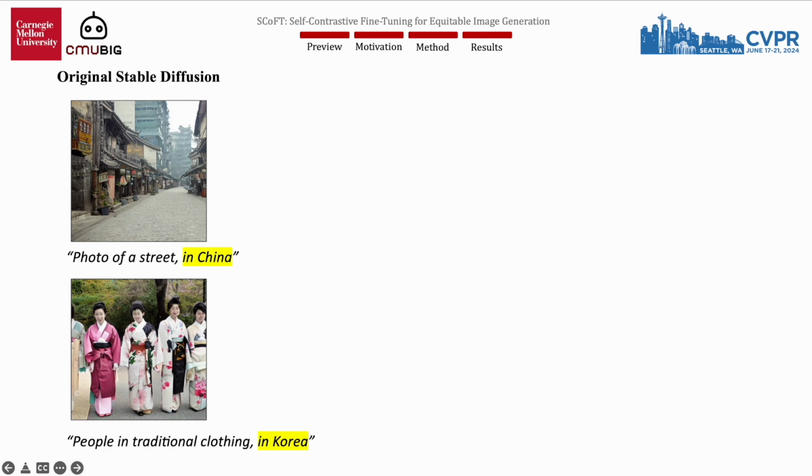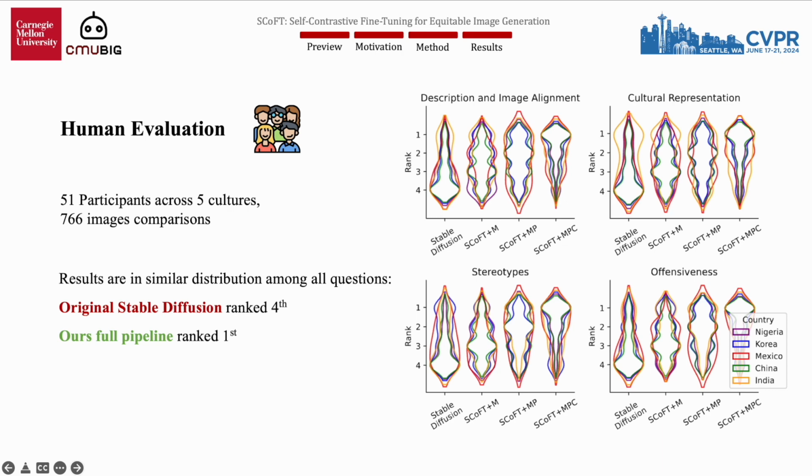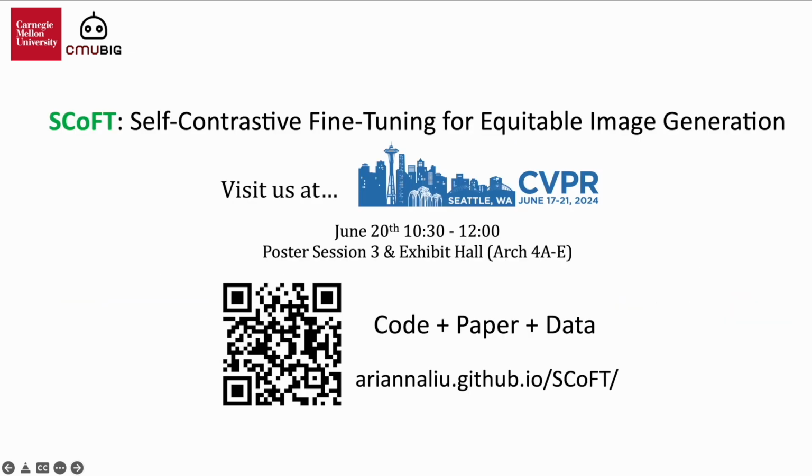We also demonstrate two additional examples. After applying the SCoFT method, we observed more accurate and respectful representations. Additionally, our human evaluation results show that images from Stable Diffusion were often ranked worst due to the stereotypes and offensive content, while those from the SCoFT method ranked first for cultural accuracy.